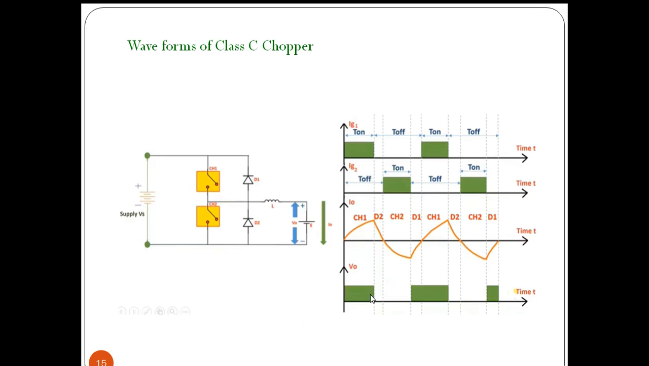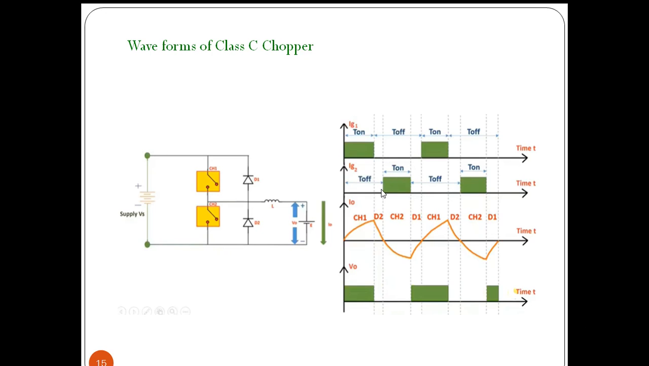Whenever chopper 1 is on, we are getting output voltage across the load, and whenever the chopper is off, the diode will be conducting. So the voltage across the diode will appear across the load, then the output voltage will be 0.